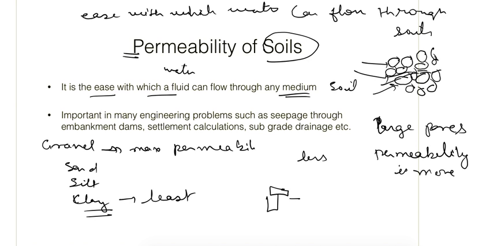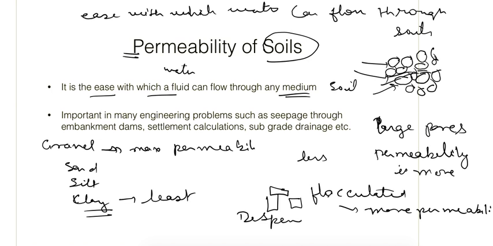And if we talk about the clay structure also, if the structure is flocculated, it will have more permeability because pores will be of larger size, and if the structure is dispersed, it will have less permeability than the flocculated one. So all these factors affect the permeability through the soil. We'll see all these factors in detail. There are some other factors also that affect the permeability, so we'll understand those factors.